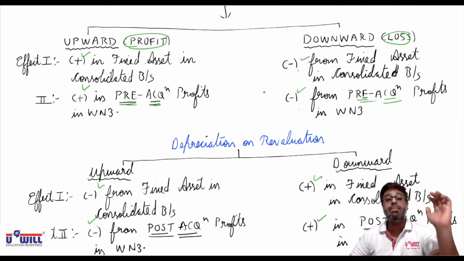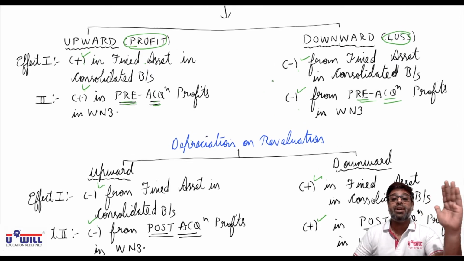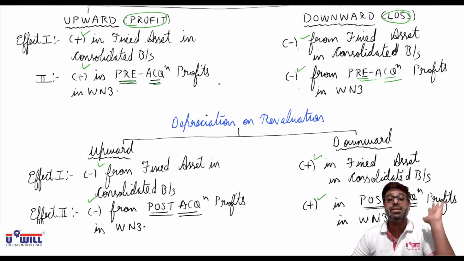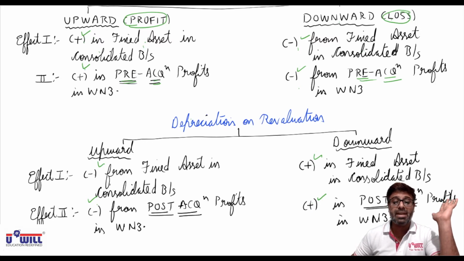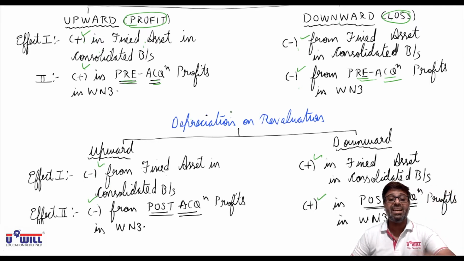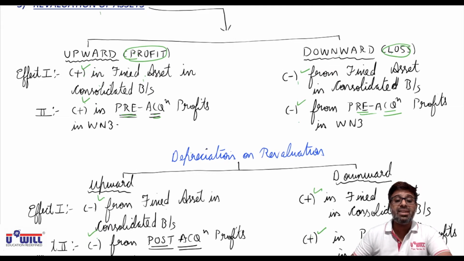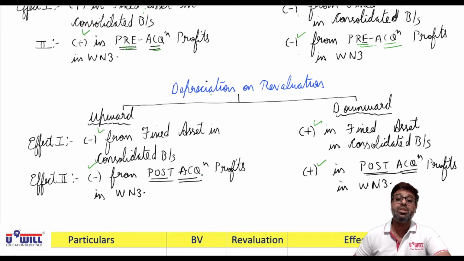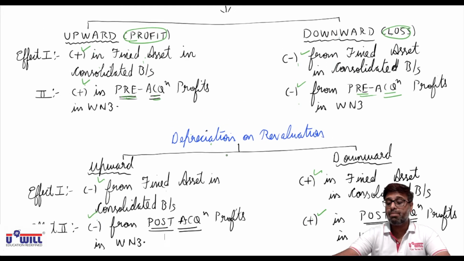Now where will you plus and minus? Revaluation upward and downward effect you'll do in pre-acquisition column, and depreciation's effects you'll do in post-acquisition column. And second effect, you always plus and minus in fixed asset. You can see a plus in fixed asset, minus in fixed asset. It's depreciation minus from fixed asset, plus in fixed asset. So one effect of both the adjustments is in fixed asset only. You have to remember, where does the second effect go? If it is revaluation's effect, then pre-acquisition column. If it is depreciation's effect, then post-acquisition column. So quite simple to remember it this way.